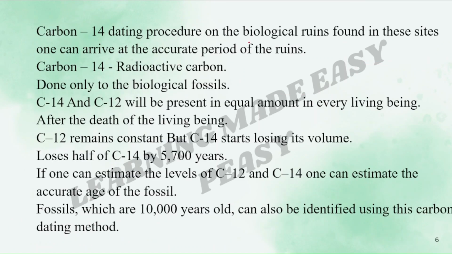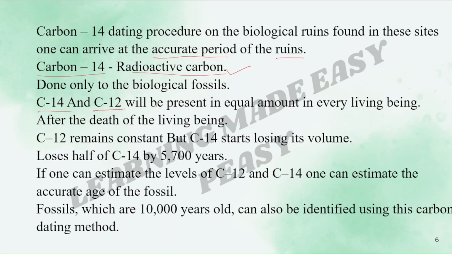Carbon-14 dating procedure, when applied on the biological ruins found in these sites, one can arrive at the accurate period of the ruins. C14, that is the carbon-14, is a radioactive carbon. Important again. Done only on the biological fossils.